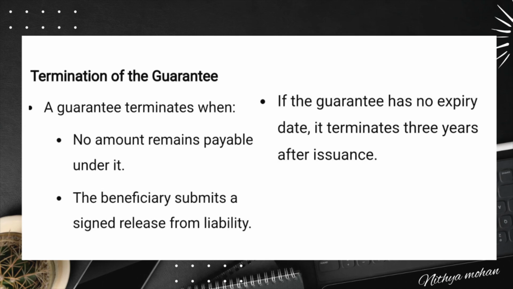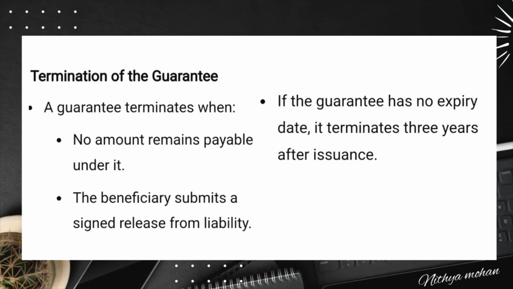For example, if the guarantee is worth 1 million and the guarantor pays a 1 million demand, the guarantee is terminated. Similarly, if the beneficiary provides a signed release confirming they no longer require the guarantee, then it comes to an end. If the guarantee does not specify an expiry date or an expiry event, URDG 758 states that it will be automatically terminated 3 years from the date of issue.